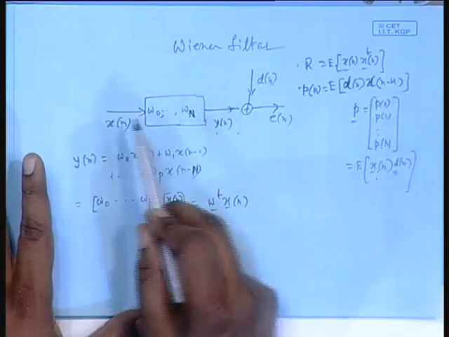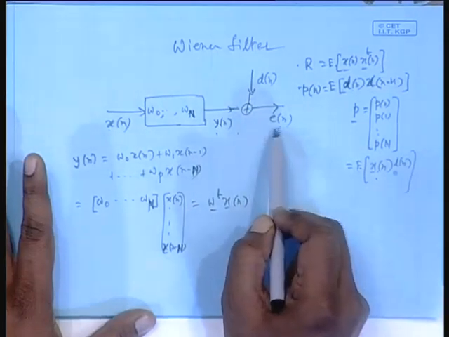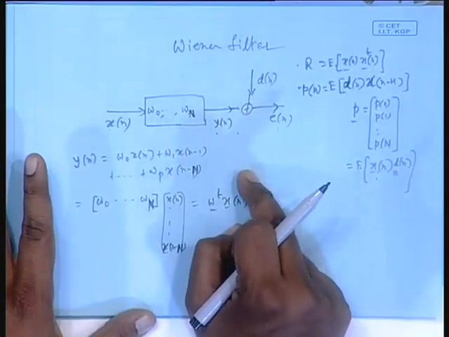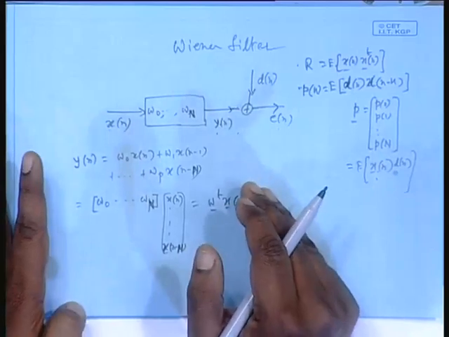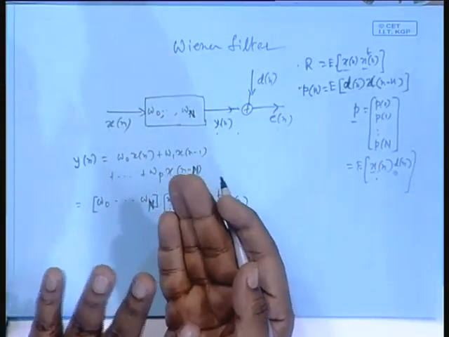And since input is random, this is random, dn is random, dn minus yn, en, is random. So, that means you have to minimize some statistical property of en, which gives the power of en. If en's power goes down, then that means en itself becomes a low power signal, it never takes very high value.